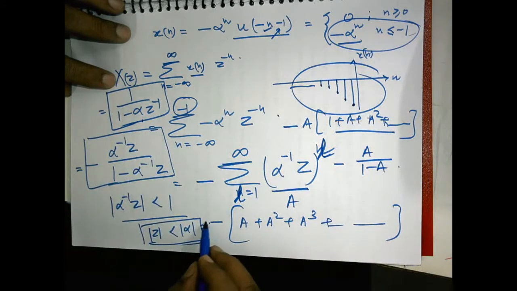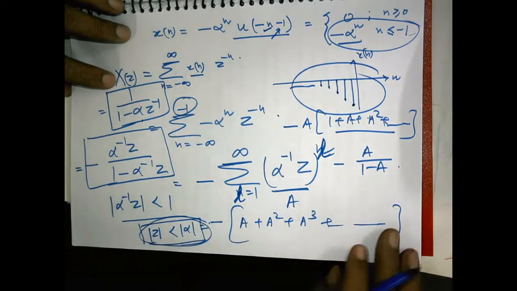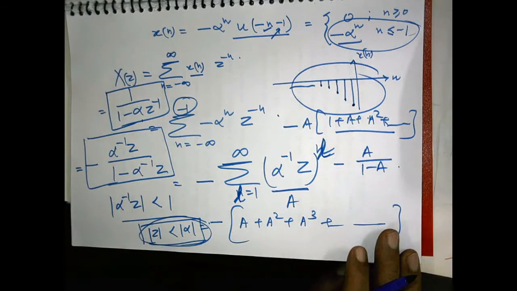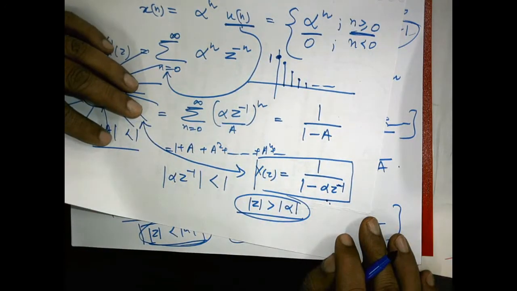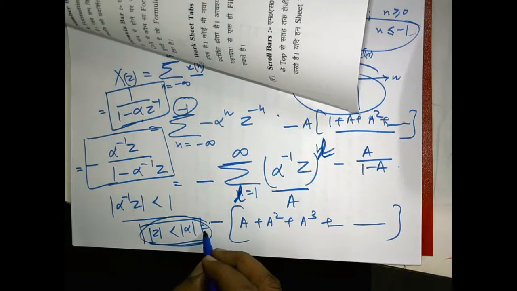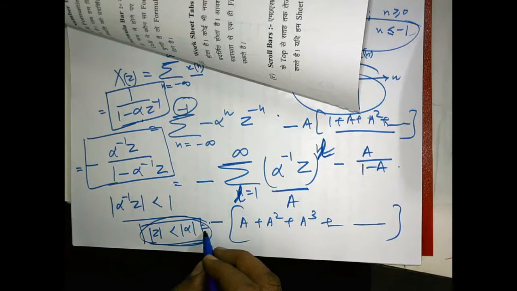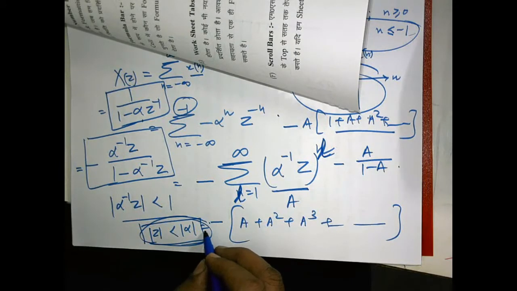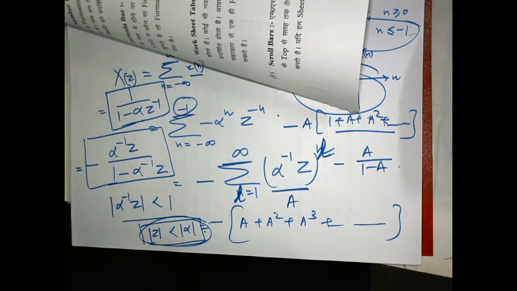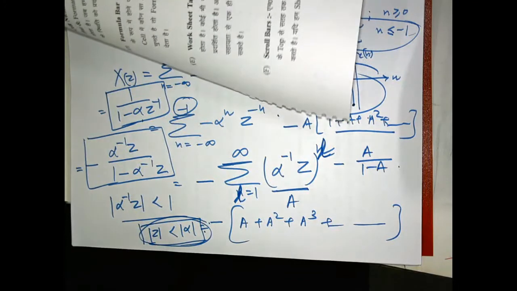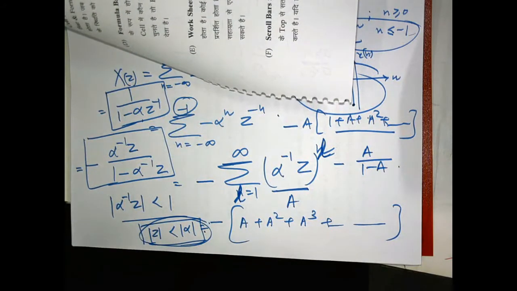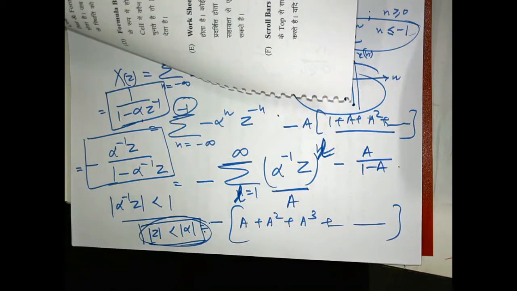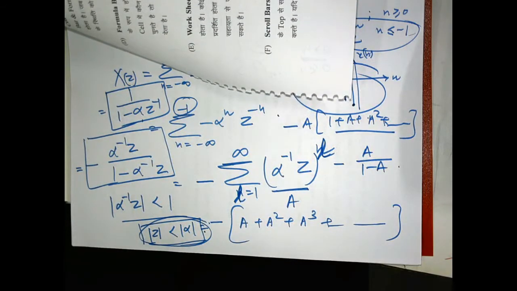But where is the difference? The difference occurs in the region of convergence. There the region of convergence was mod z greater than mod alpha, and here the region of convergence is mod z less than mod alpha. So two different signals may have the same closed form mathematical expression for the Z transform, but they will have different regions of convergence.